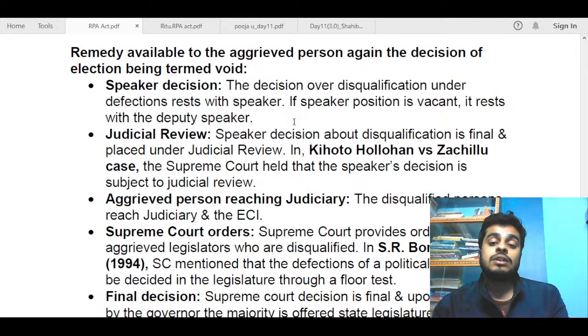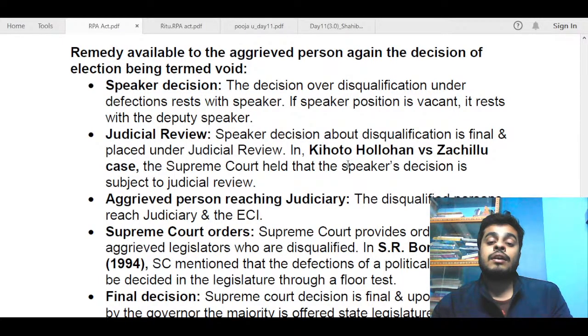All of us know about this. If the speaker's position is vacant, it rests with the deputy speaker. In earlier times, before this case, basically, this is also a very famous case, Kihoto Hollohan versus Zachillhu. This case gave the power of judicial review to the court. Like the Supreme Court said, the speaker cannot arbitrarily disqualify an elected representative. So the speaker's decision came under judicial review in this case.